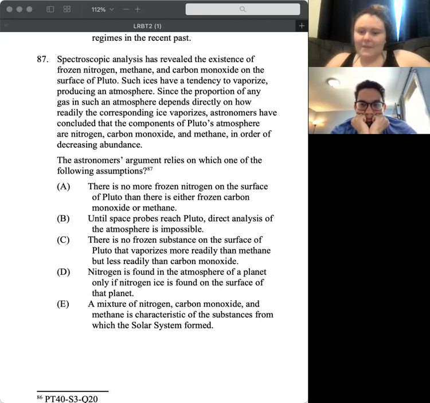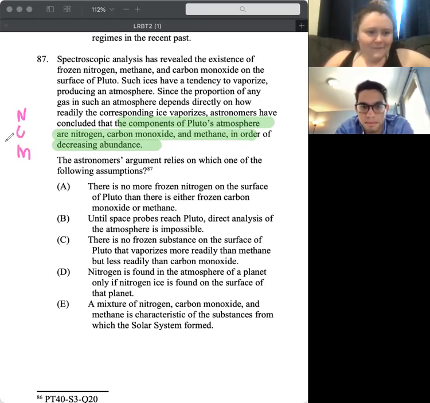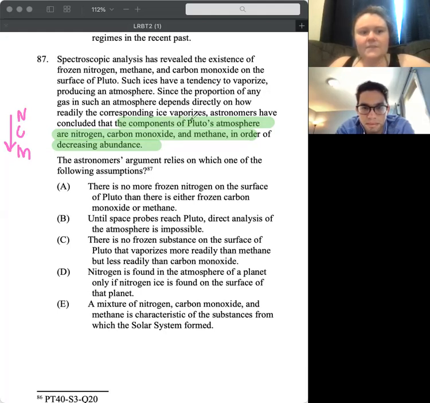That's going to make me think. So that's what I would say on the test too. I'd be like, all right, so we're saying that the components of Pluto's atmosphere are these in decreasing order. So my first thought is, okay, there's more nitrogen and then carbon and then methane. And I'm like, why do we think that these are in decreasing order? Because the proportion of gas depends directly on how readily the corresponding ice vaporizes.